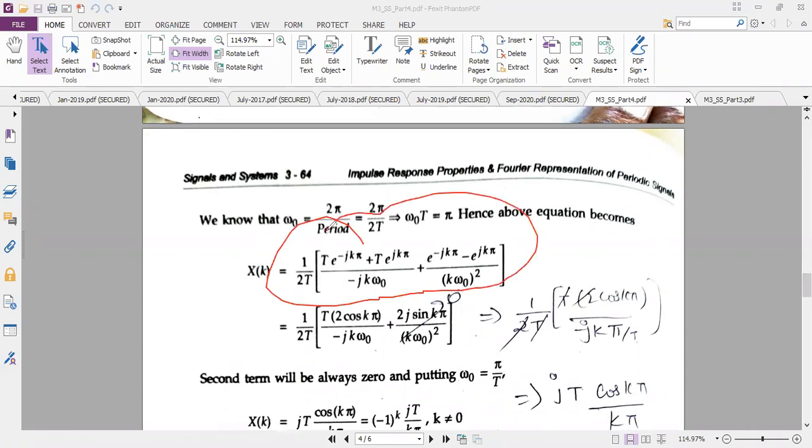See, now after getting the power in terms of pi, we will apply the concept of trigonometry. t is common in the numerator for the first term, so I have taken t outside. The denominator also will be the same. If you take t outside, it is e power plus j theta plus e power minus j theta, which is nothing but 2 times cos theta. In place of theta, we have k pi. So see whether the first term is right, which is t multiplied with 2 times cos k pi divided by minus j k omega naught. Is it right?